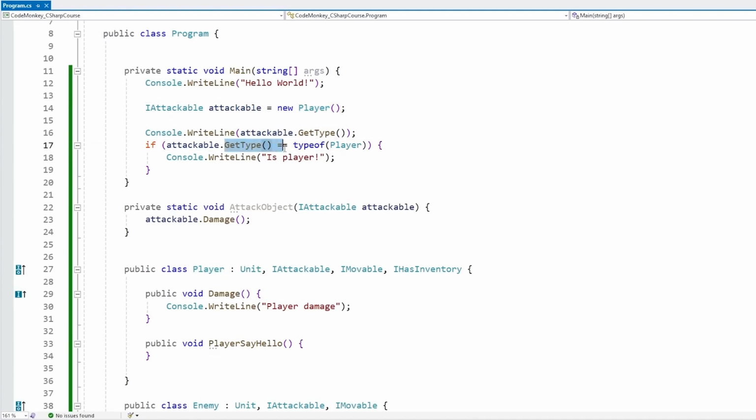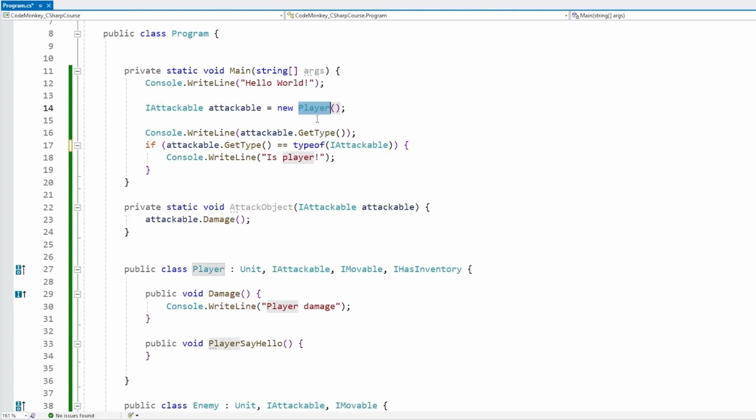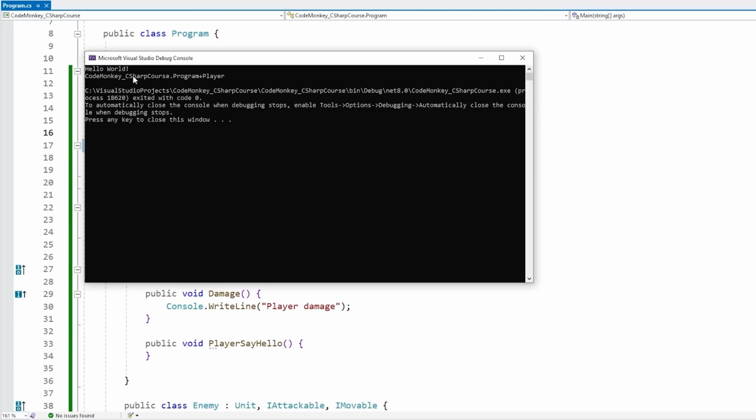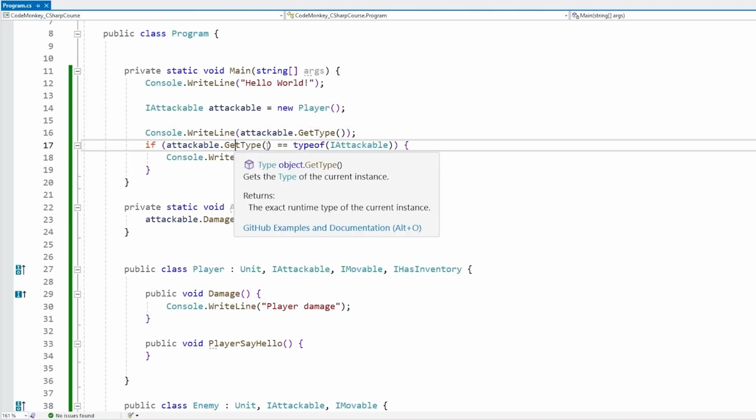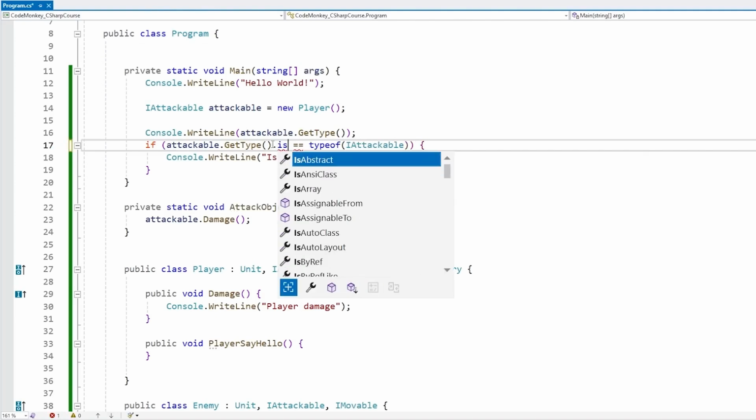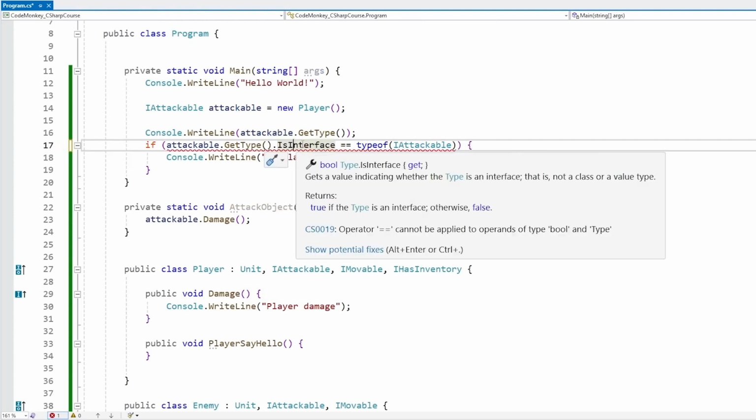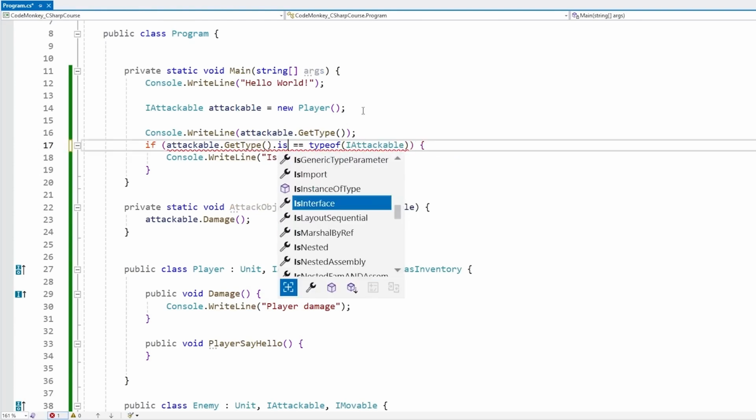Now, one difference between this GetType method and the one using the is keyword is that this one does not check for inheritance or interfaces. So if we check if it is typeof IAttackable, which the player class is indeed implementing, let's see if this one runs or not. And nope, this one does not run. So if you use this method of getting the type and using typeof to do an equality check, when it comes to interfaces, instead you can access the function inside of this. Specifically, the function IsInterface will tell you if this type is an interface.